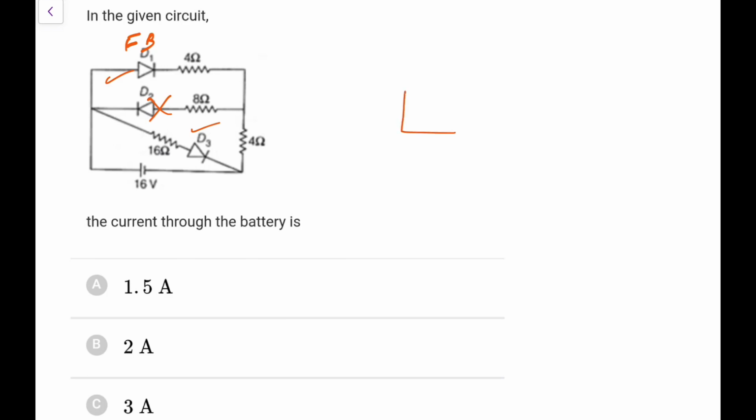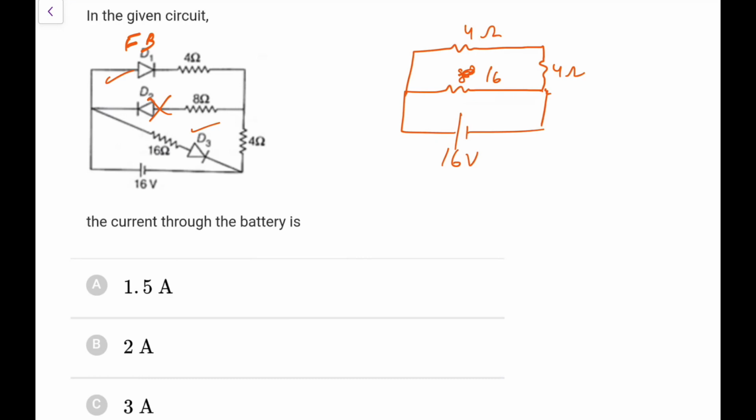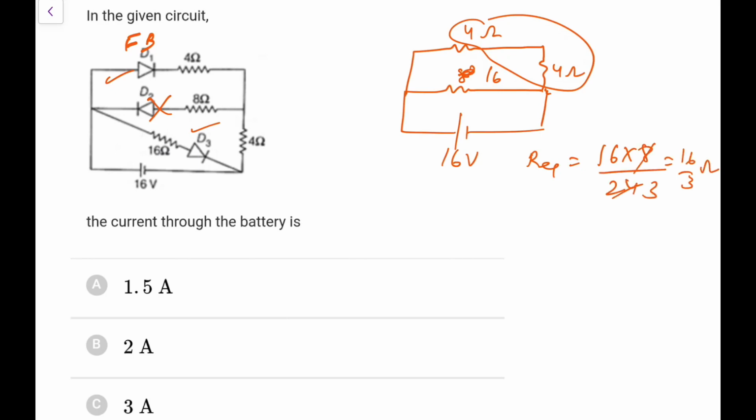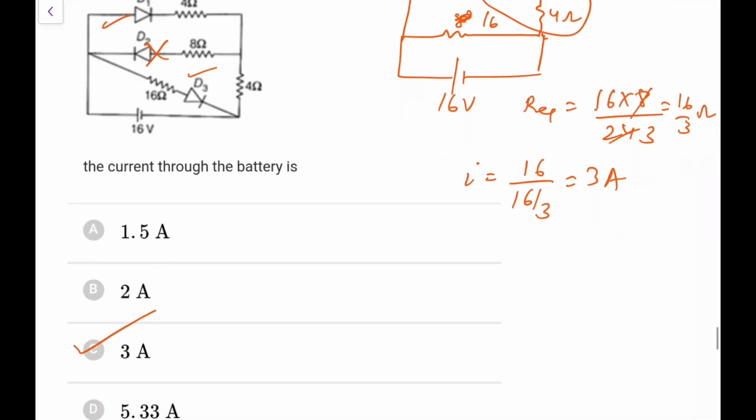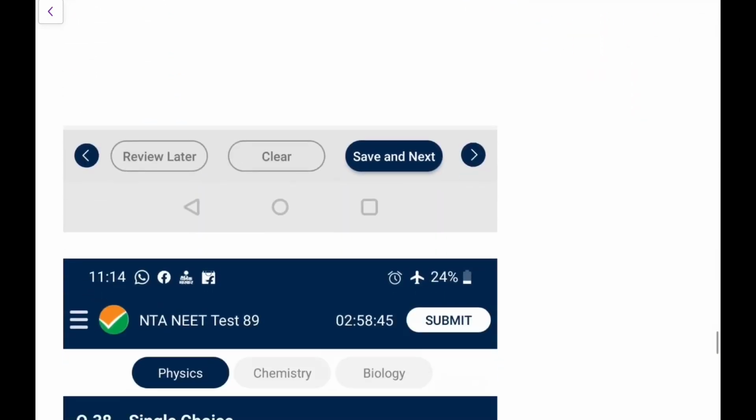So the effective circuit is 16 volt. This would be 16 ohm, and this would be 4 ohms, and this 4 ohms will now effectively come in series with that 4, and this 8 won't come in. This is 16. So 4 and 4 is 8. 8 and 16 in parallel. So our equivalent is 16 into 8 upon 16 plus 8, which is 24, that is 16 by 3 ohms. So the current through the battery would be 16 upon 16 by 3, that is 3 ampere. So go by option C. Just simplify the circuit using your basic analysis, you can do that.